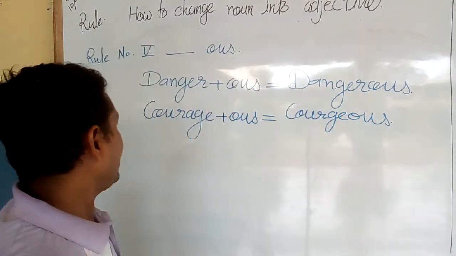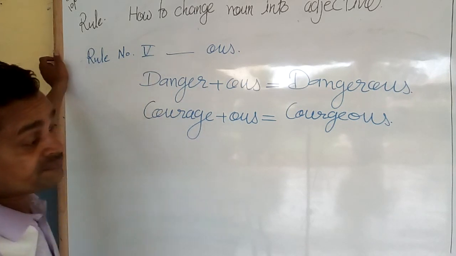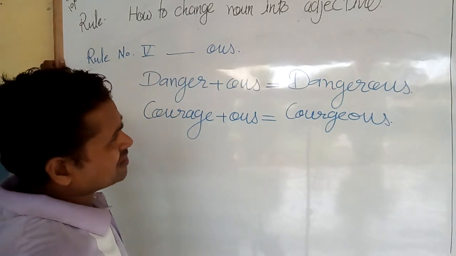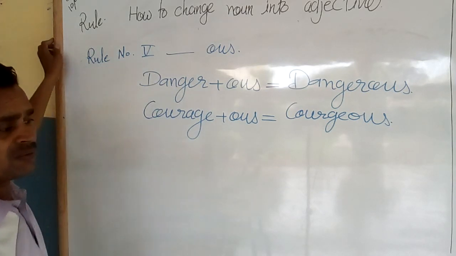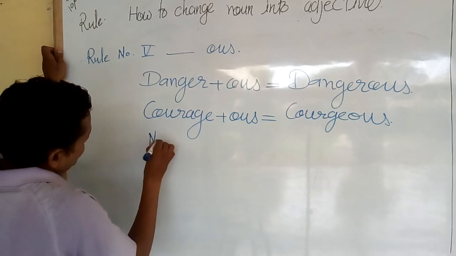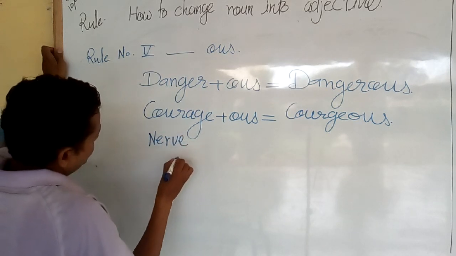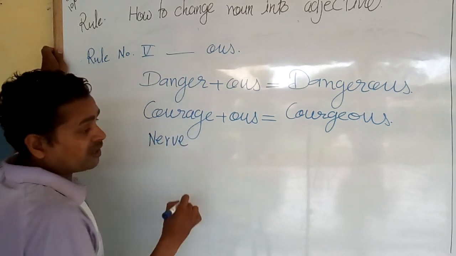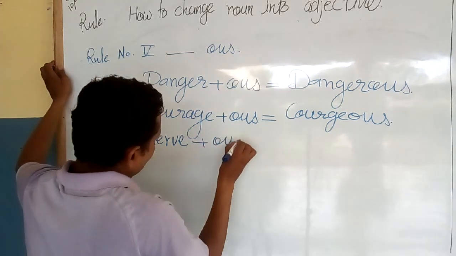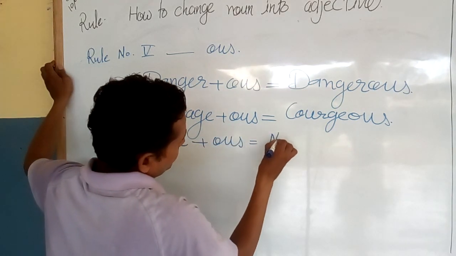Next, so many rules. You can understand with the help of them. So nervous also: nerve, and you can add OUS. It will be nervous.